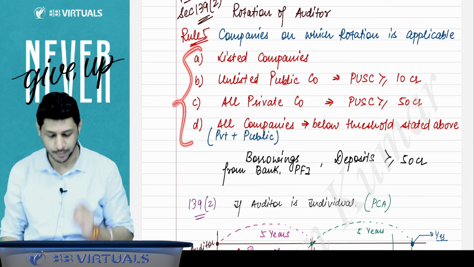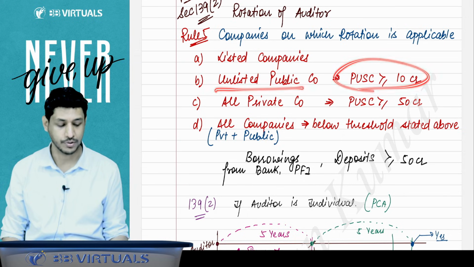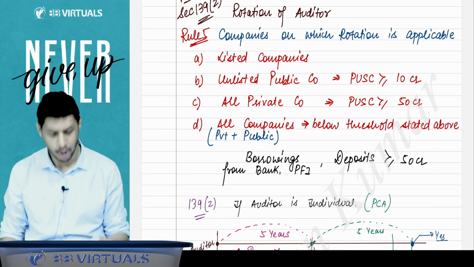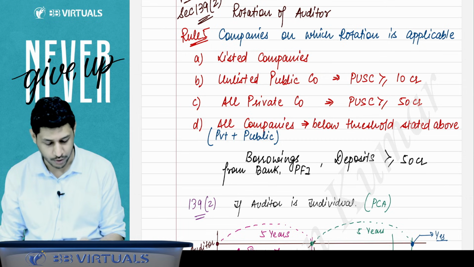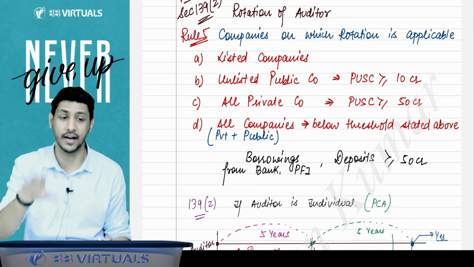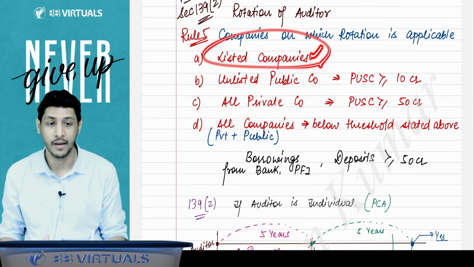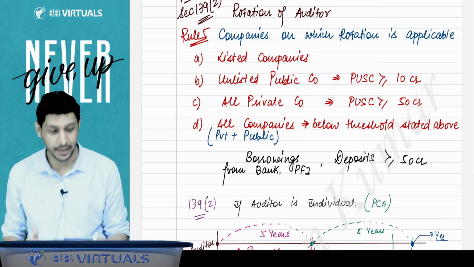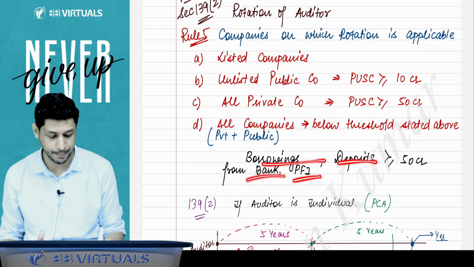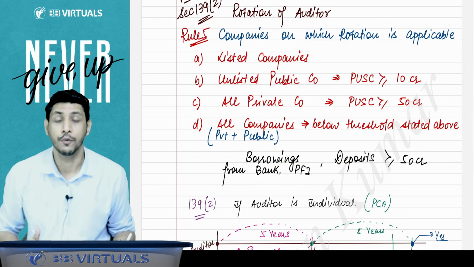For these companies, the rotation provisions are applicable. For example, a listed company, an unlisted public company whose paid up share capital is 10 crore or more, and private companies whose paid up share capital is 50 crore or more. Any company, whether unlisted or private or public, that does not fulfil any of these thresholds but has borrowings or deposits from banks and PFIs greater than or equal to 50 crore, then they have to follow the rotation provision.